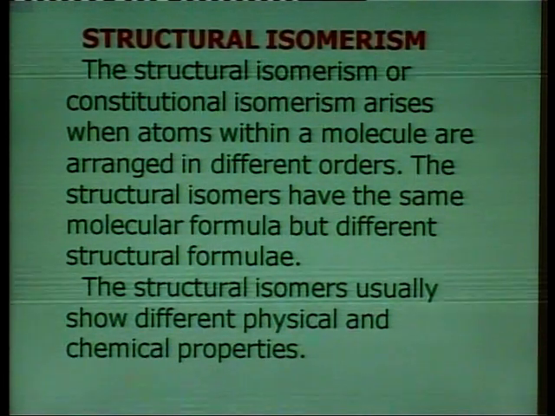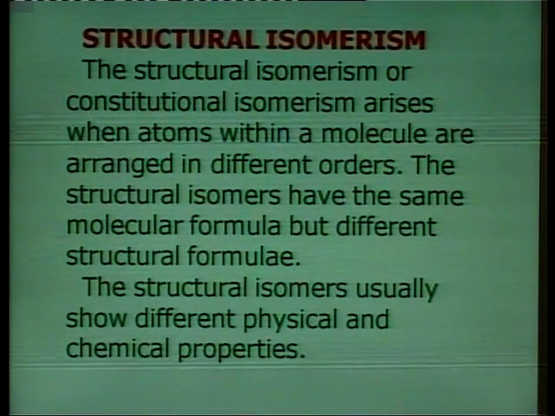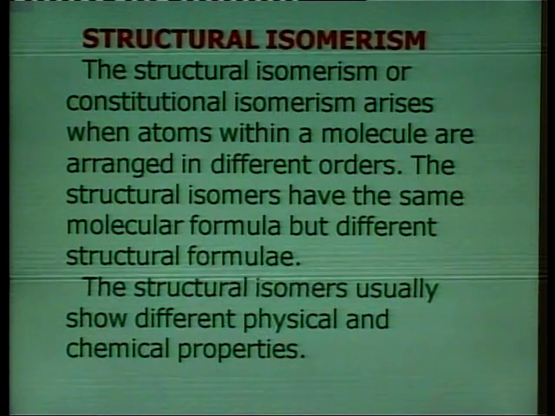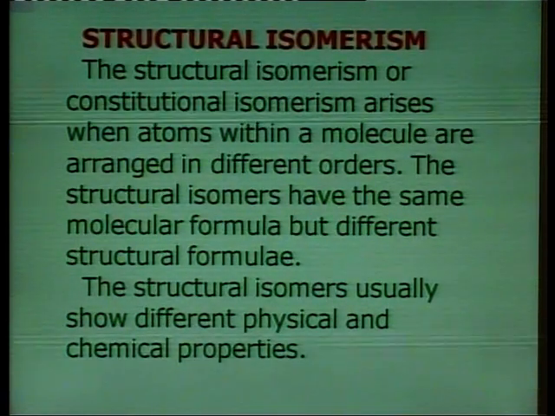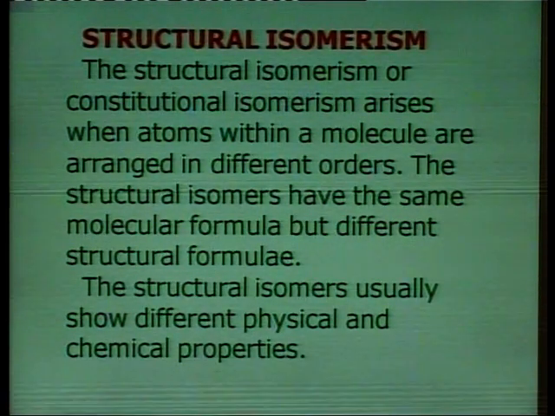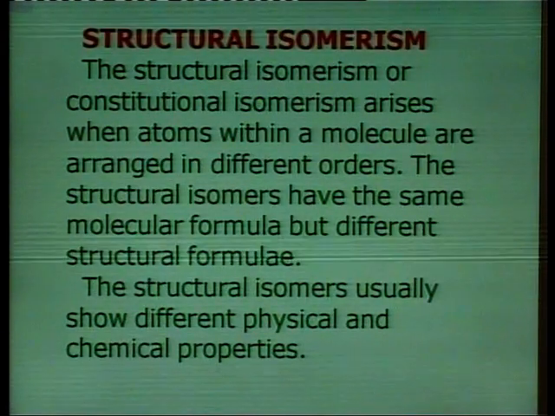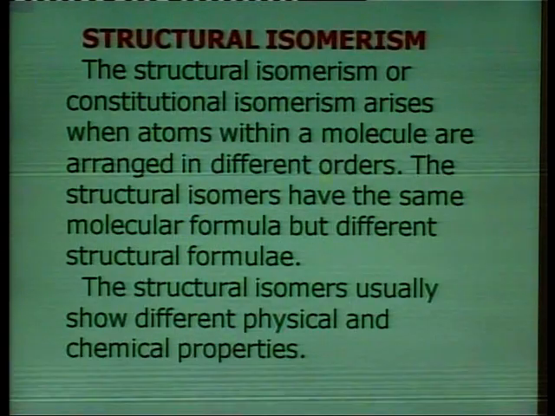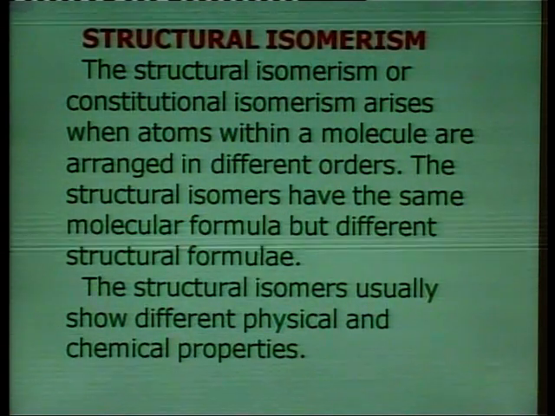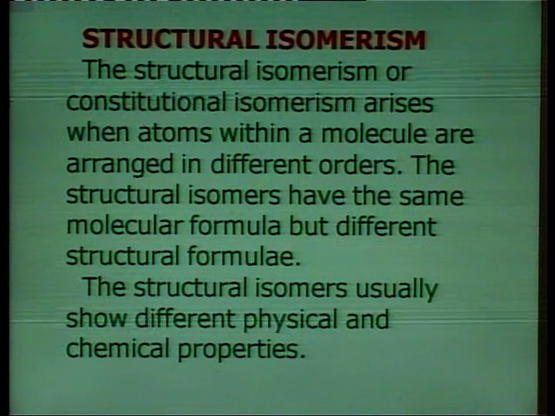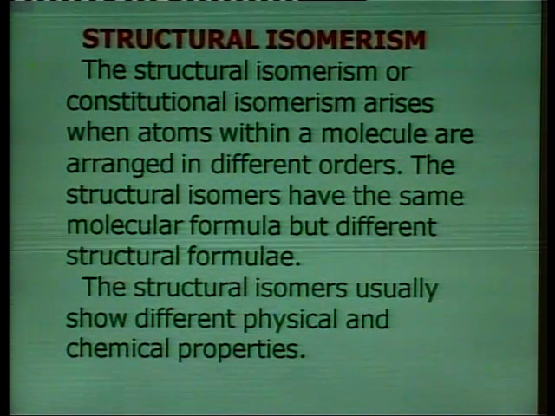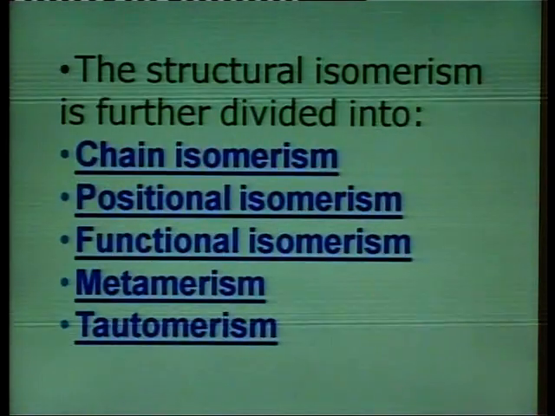The structural isomers have the same molecular formula but different structural formulae, and usually show different physical and chemical properties. We are going to show structural isomerism in the coming slides.